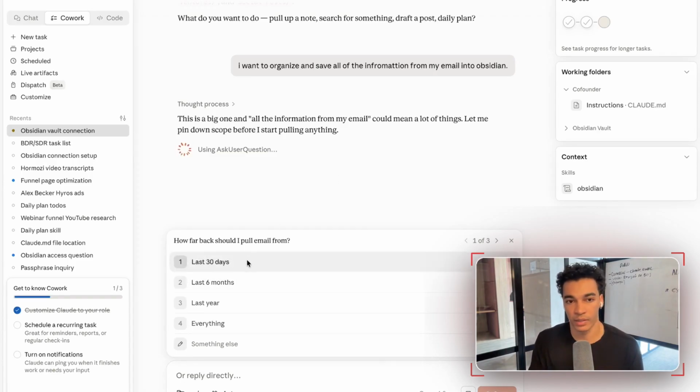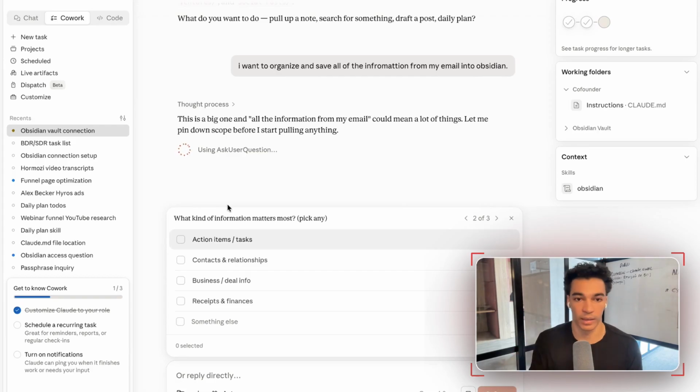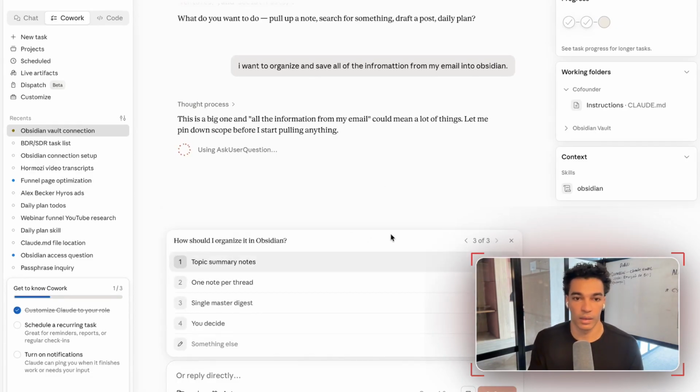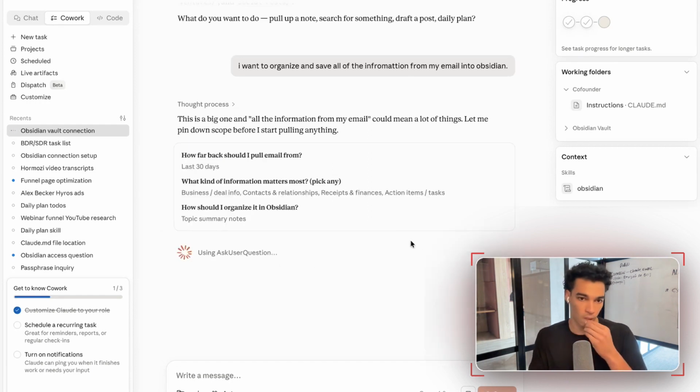So it's asked me, I'll go with the last 30 days because I don't actually want everything. I say business, contracts, finances. Yeah, give it, why not everything? Cool. We'll go with topic summary notes. And then that agent is off and working, and it's going to go ahead and do that task for you and let you know when it's done.